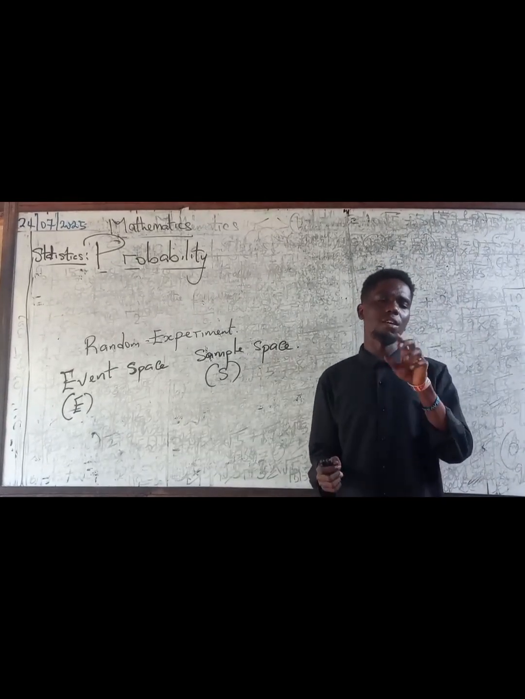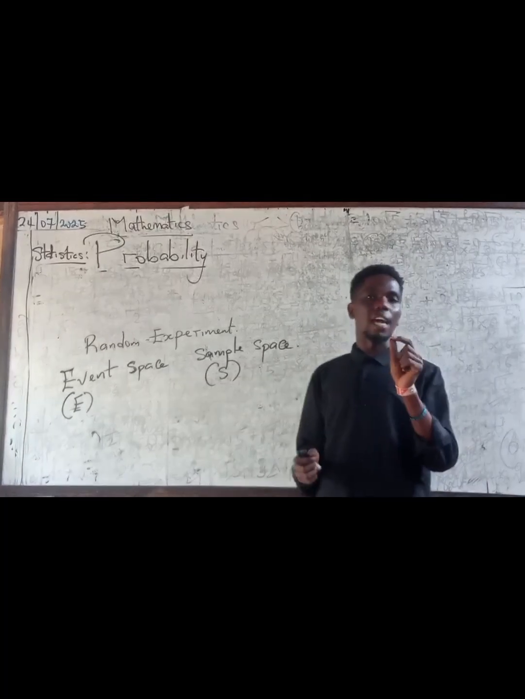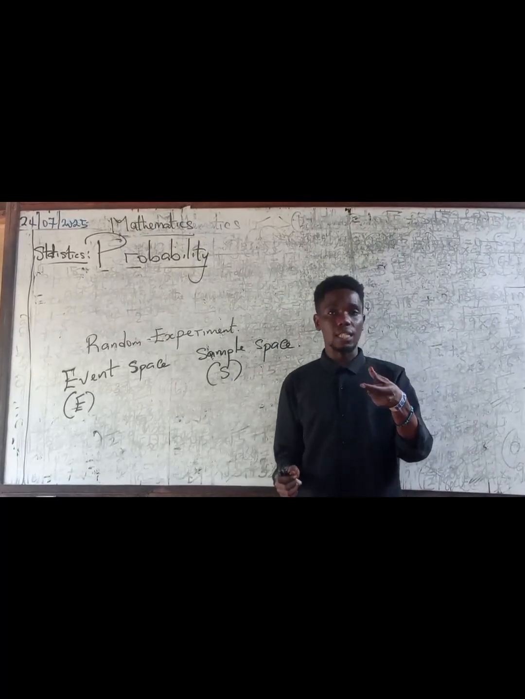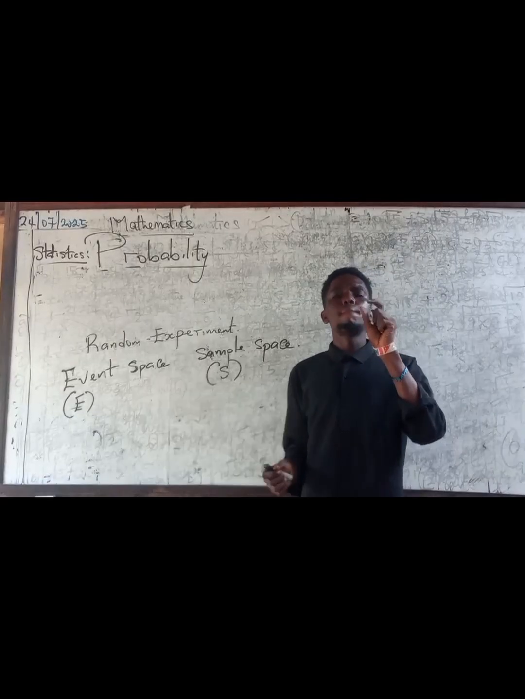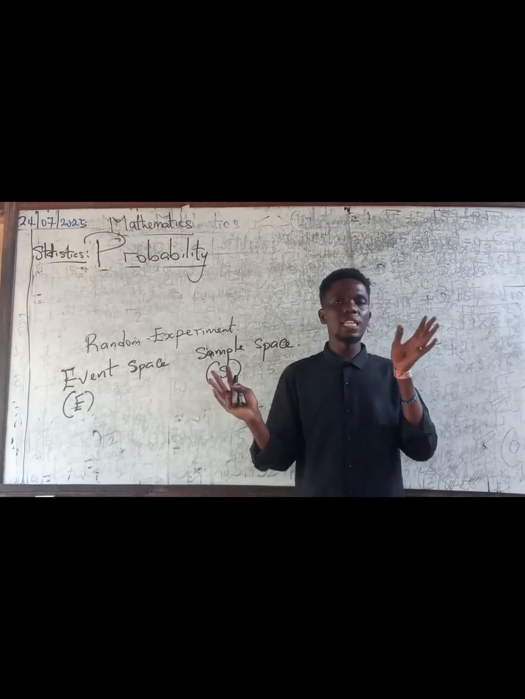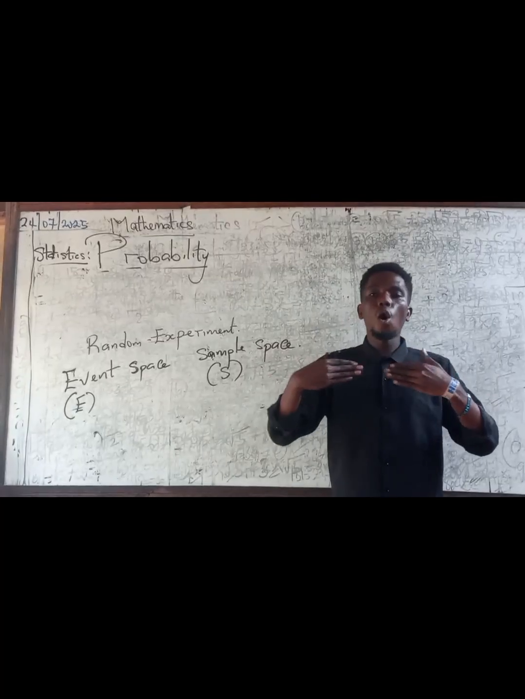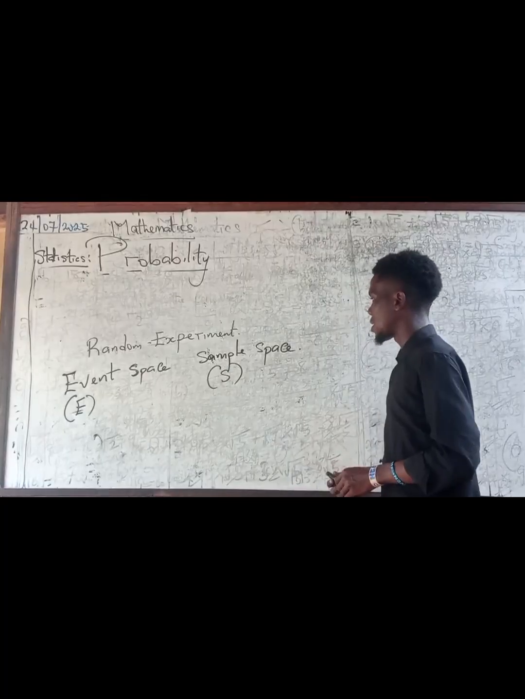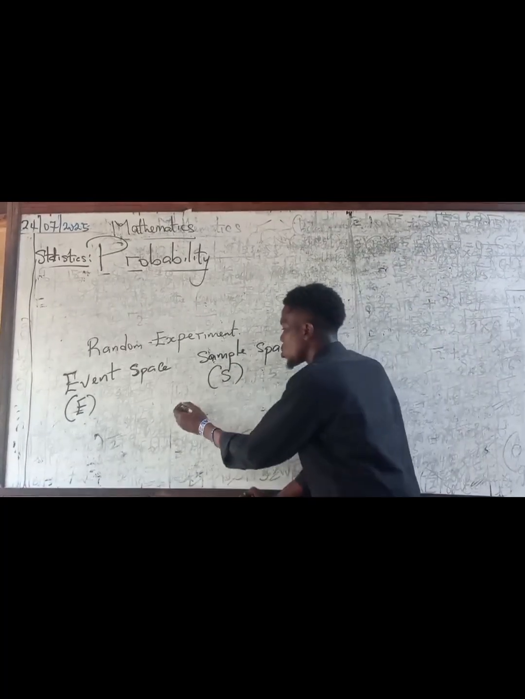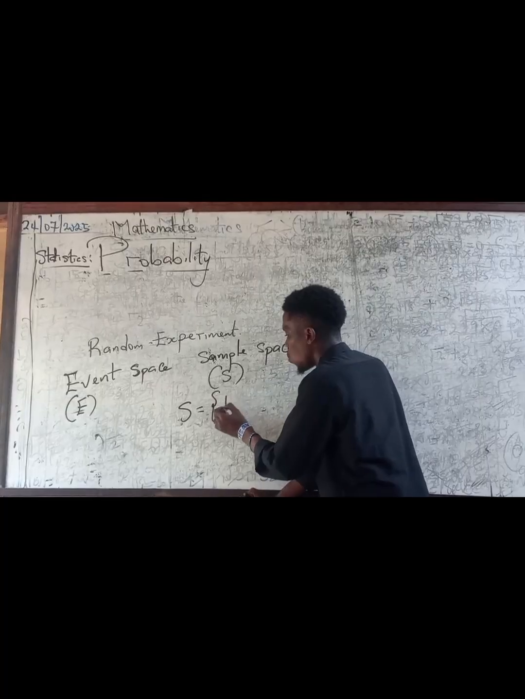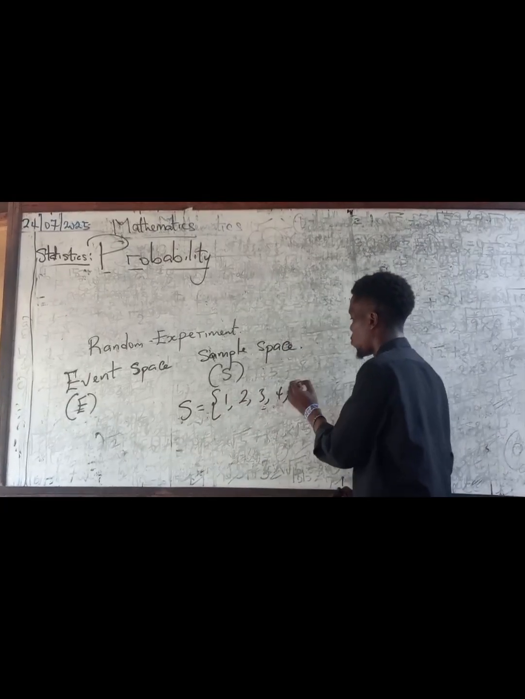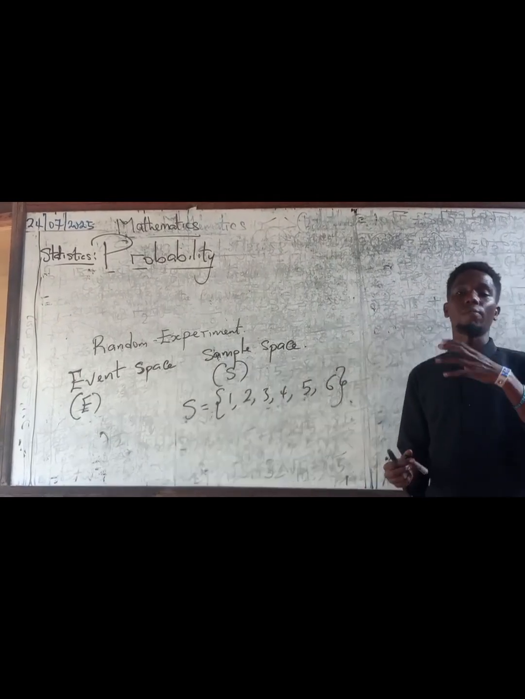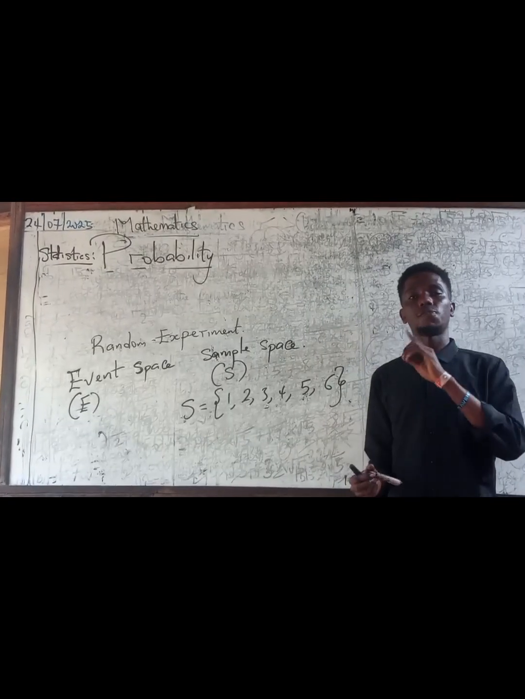If you take, for instance, a random experiment like a die, if you toss a die, although we know that the outcome cannot be predicted, we know the sample space, meaning we know the set of all the possible outcomes, what is likely to happen. For instance, when you toss a die, the sample space is 1, 2, 3, 4, 5, and 6, because on a die you have just 6 spaces numbered 1 to 6.